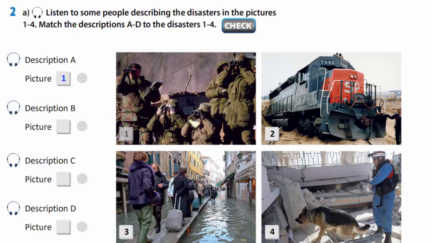B. There are a number of people walking along a raised walkway which runs along a flooded street. The people are wearing boots and pulling small suitcases along, so I think they're evacuating from a flooded town. Along the side of the street, there are shops, but they are partly under the water.